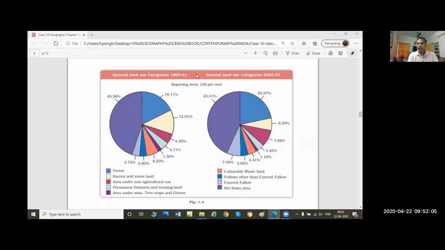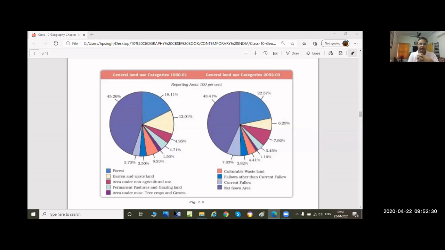And the land which is left without cultivation for 2 to 3 years is known as fallow land. Okay, so I think everything is clear to you.